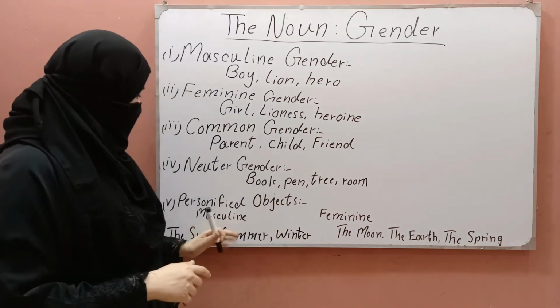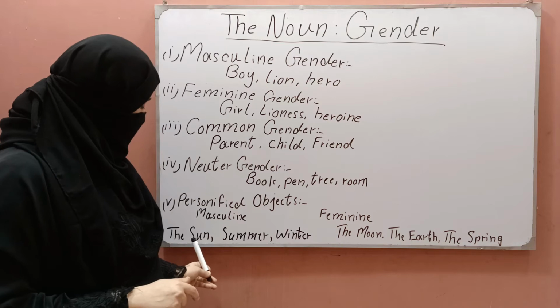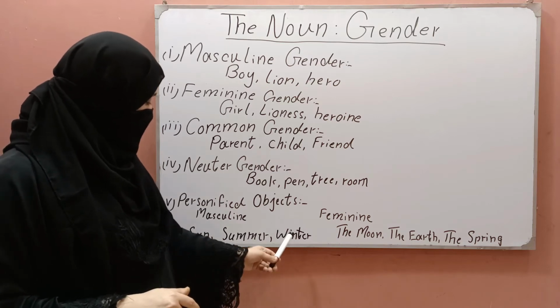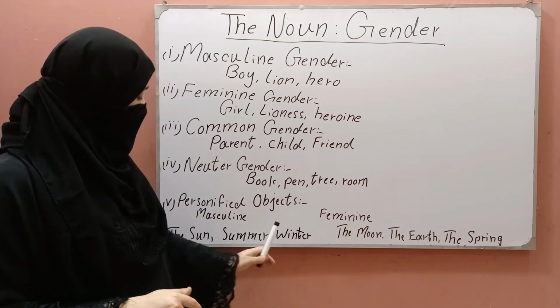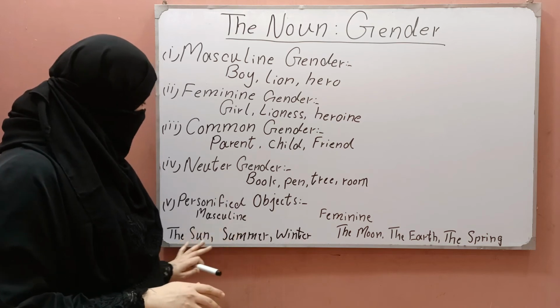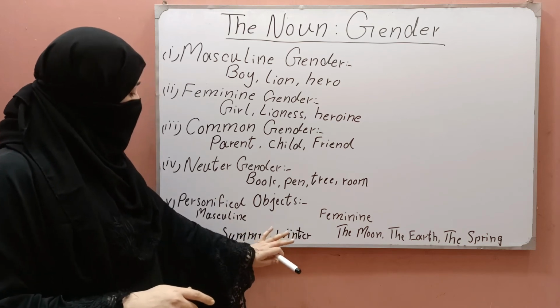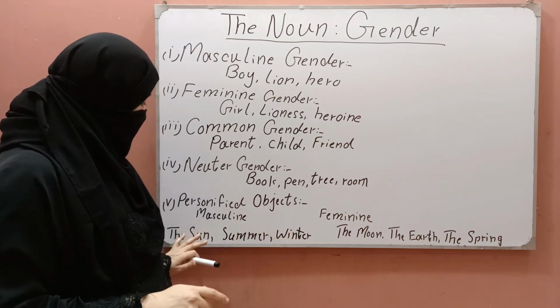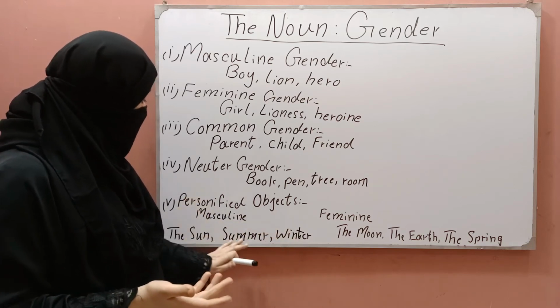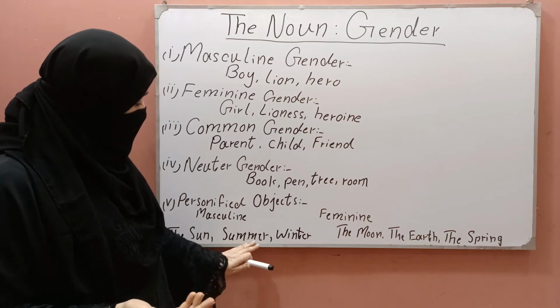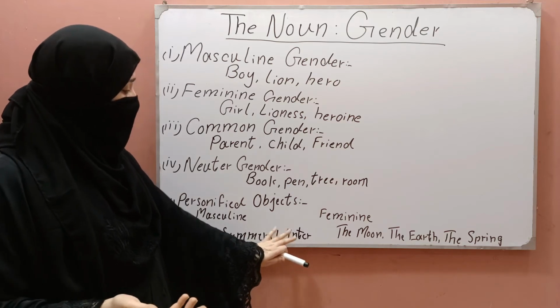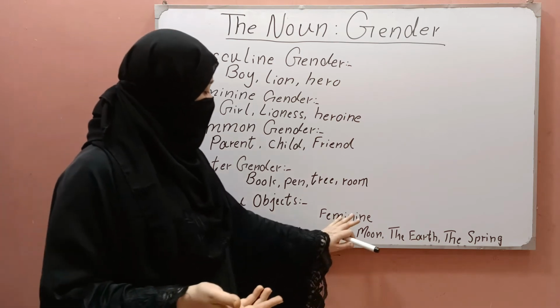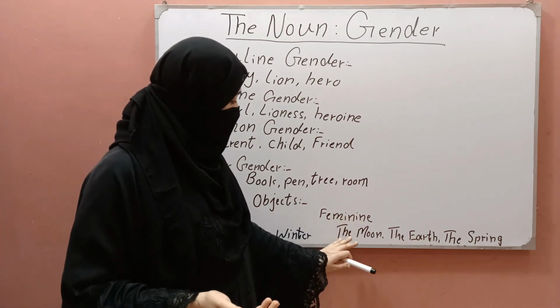For example, in masculine gender we include the sun, summer and winter, because we can see that these three things are used for strength and violence. The sun is used for strength, summer it is used for strength, winter it is used for strength and violence. And for feminine gender, in it we include the moon.